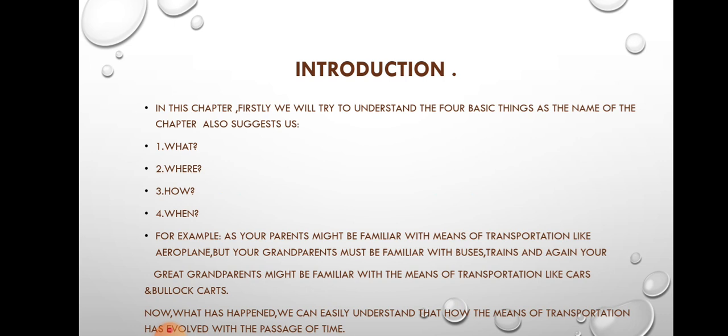On the basis of those elements only, the chapter name has been given. So, to make a clear understanding about the chapter, students must not be confused about what sir is telling: what, where, how, and when. What is the meaning of all these things? Why are we reading this?